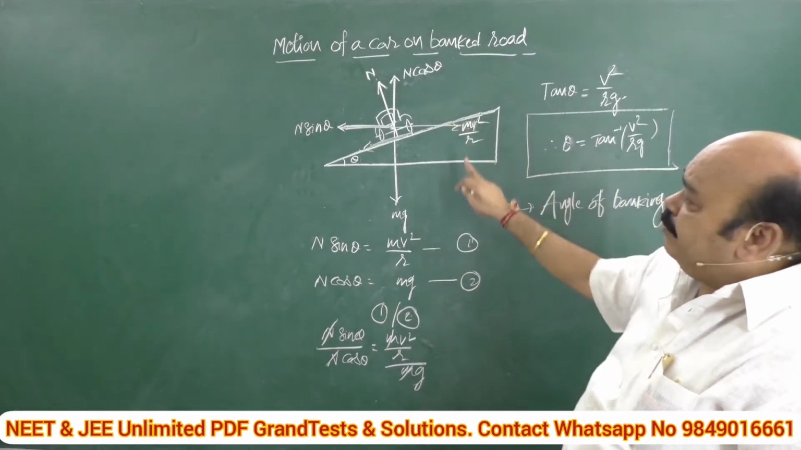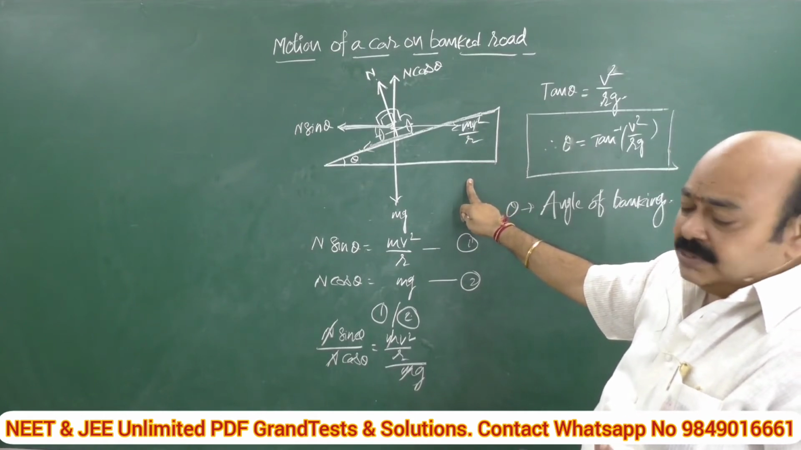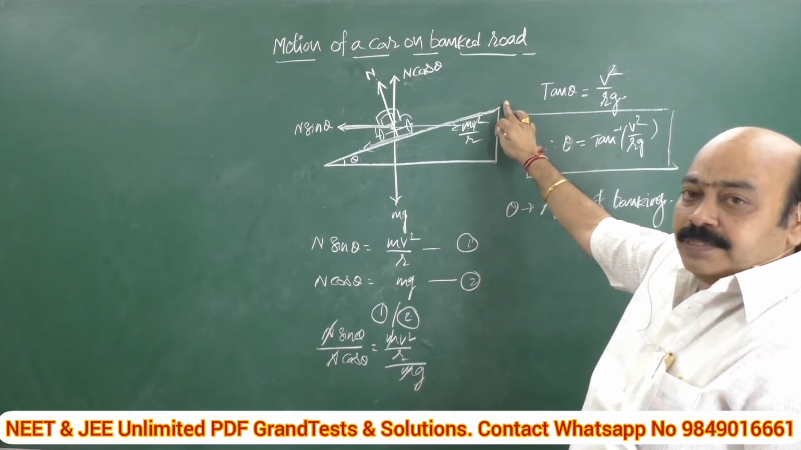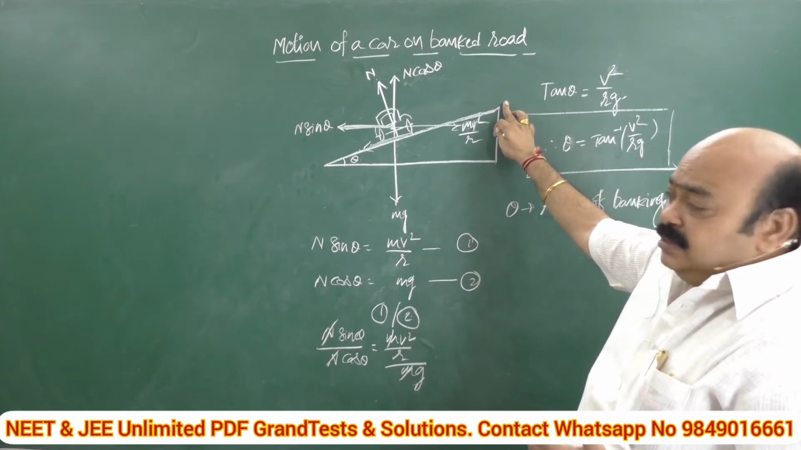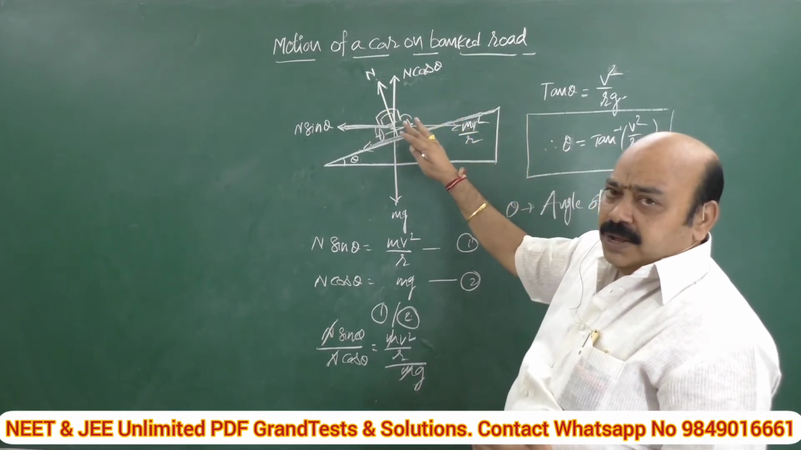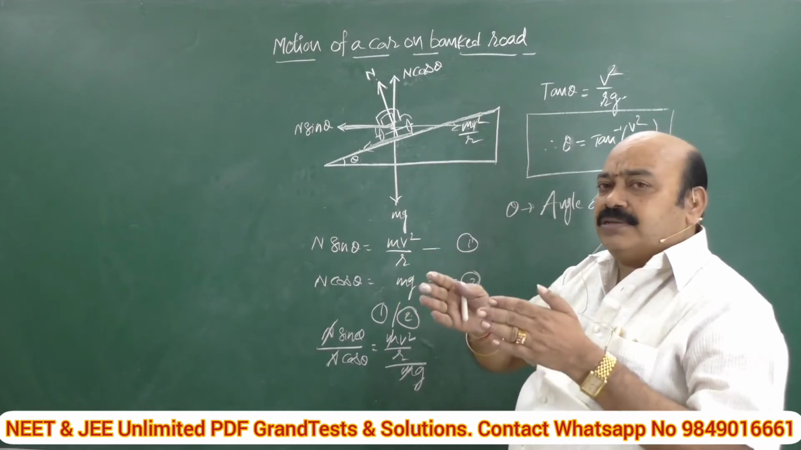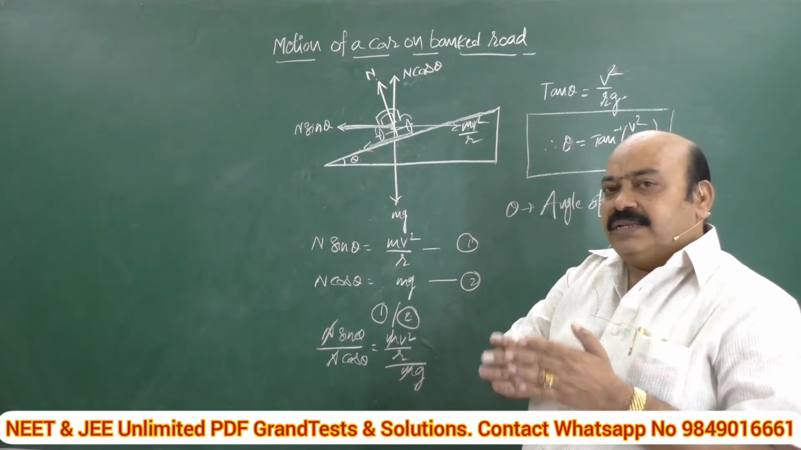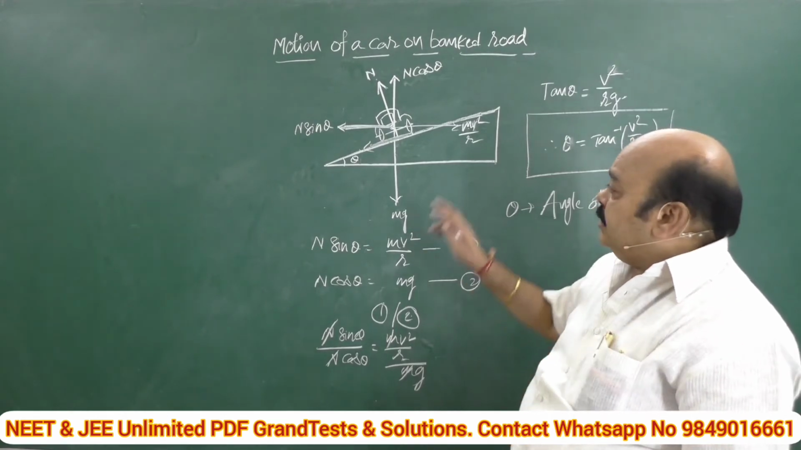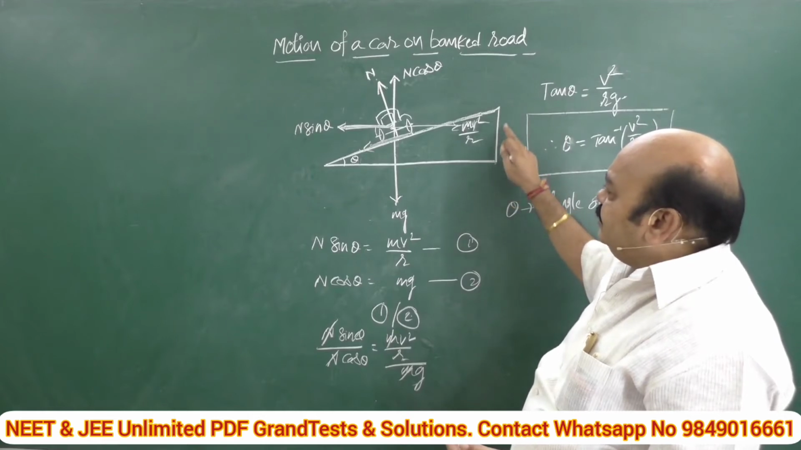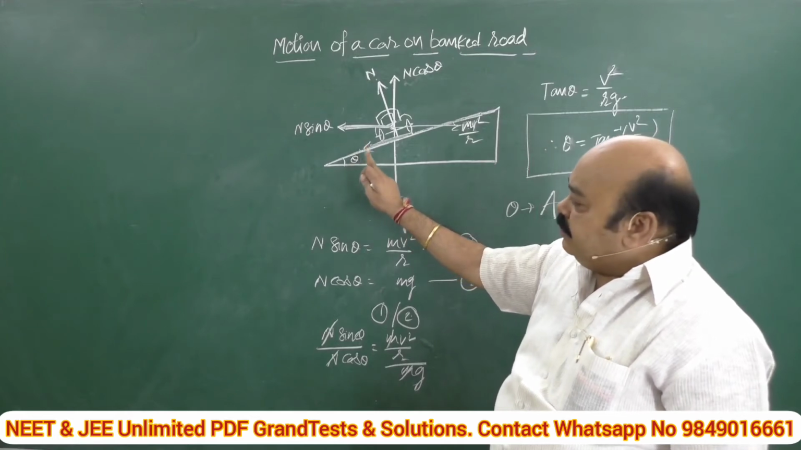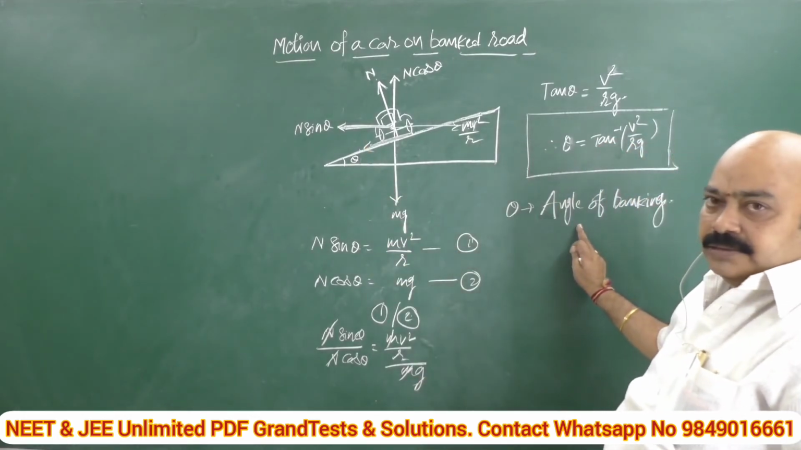Here, the motion of a car on a banked road. What do you mean by banking? First, the outer edge of the road is raised to some extent. Why, for what purpose? While vehicles are taking a turn or curved path, the weight of the vehicle falls mostly on the inner wheels. Hence, it causes damage to the wheels. To avoid this, the outer edge of the road is raised slightly such that the inclined plane makes some angle with the horizontal. That is called the angle of banking.